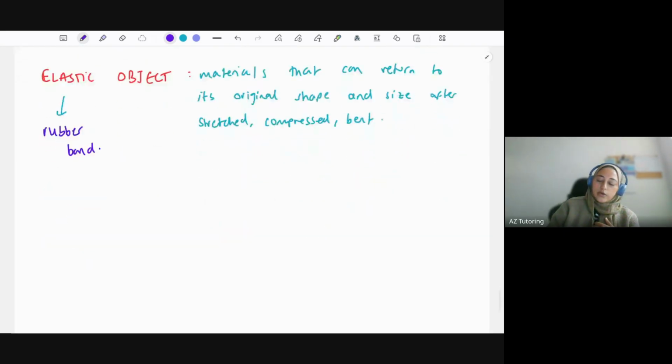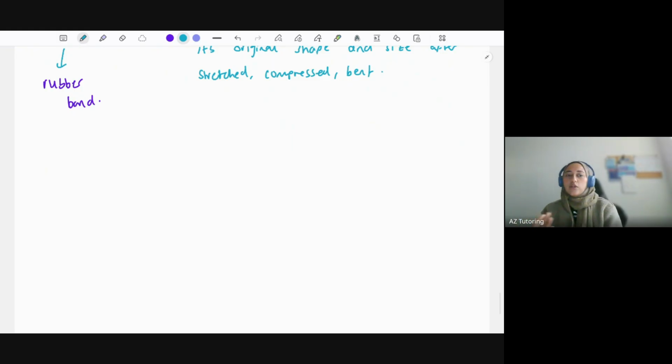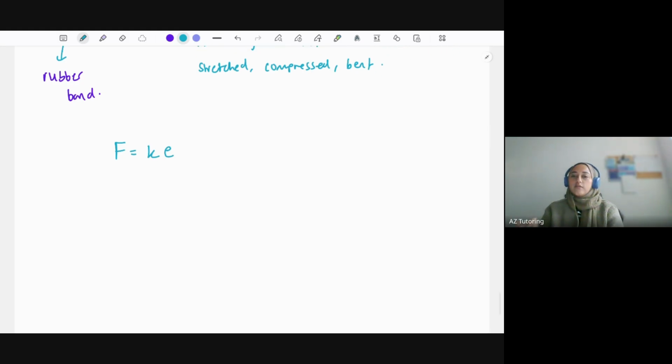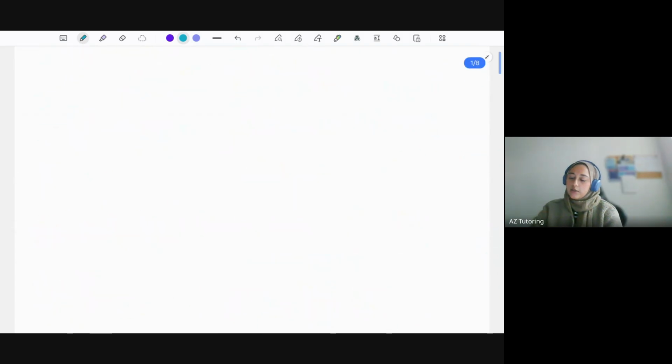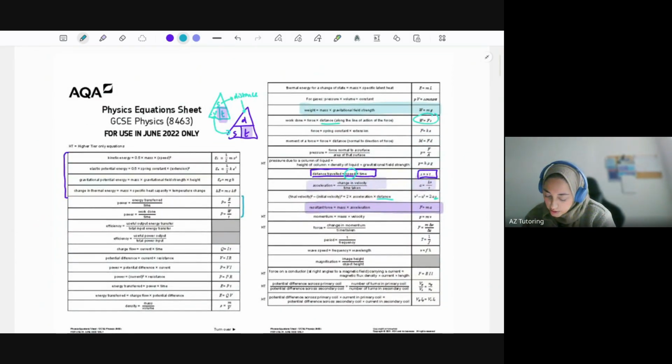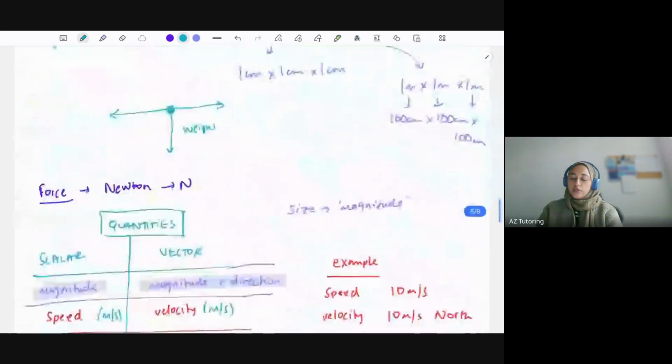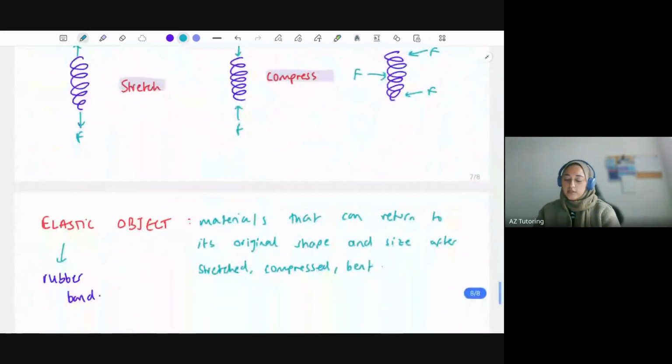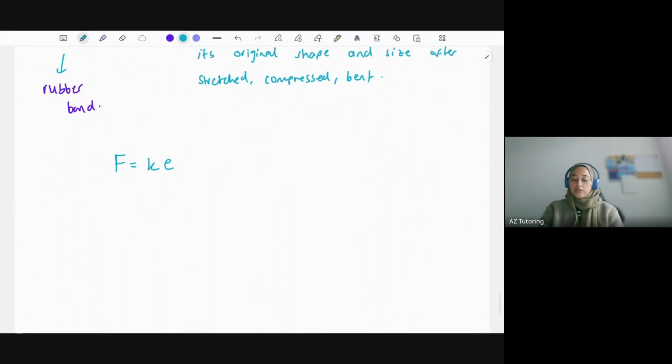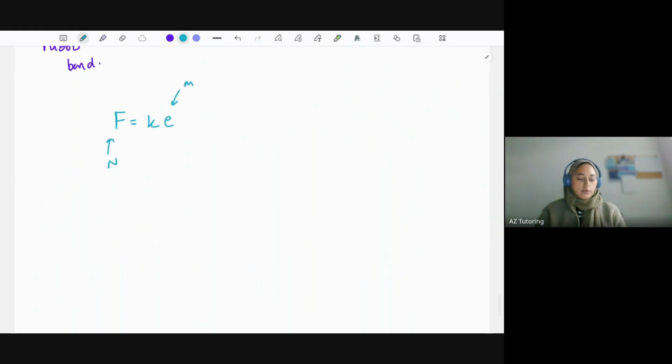The equation for this is similar to the elastic potential energy, where there's a spring constant and extension, but instead of energy this time, force equals the spring constant times the extension. And again, you're given this one on the equation sheet. Remember, the spring constant would be different depending on what object it is, and the extension is how much you pull it. That's measured in meters and then newtons. There's quite a lot of overlap with these.